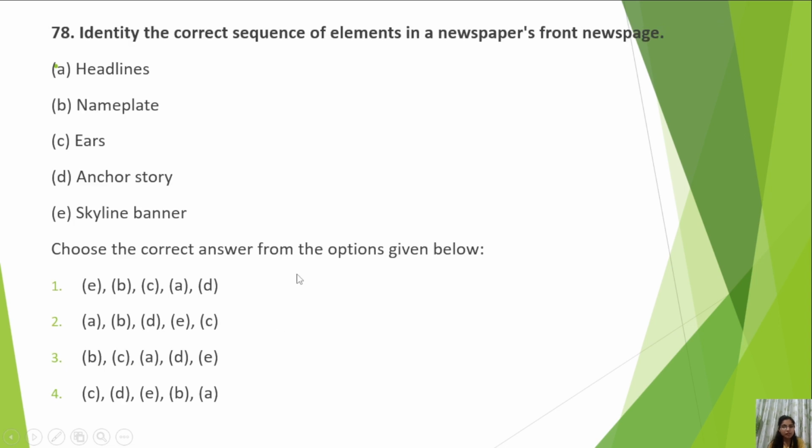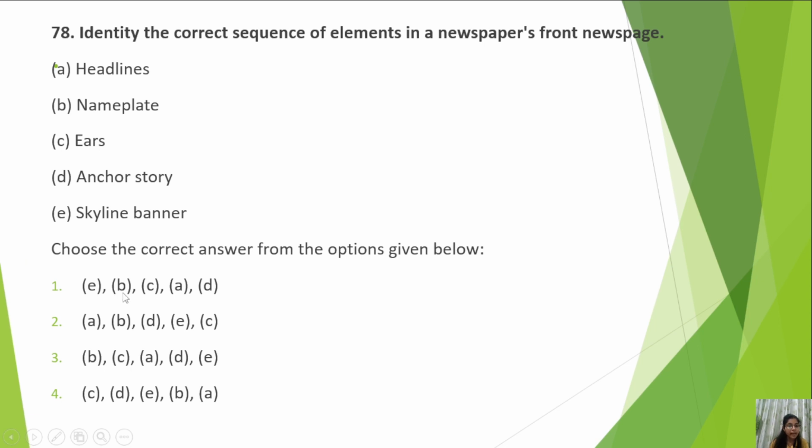Then identify the correct sequence of elements in a newspaper's front page. If you know the layout of a newspaper, if you know what the elements in a newspaper are, then maybe you can reach the right answer here. Headlines, nameplate, years, anchor story, skyline banner. See, the skyline banner, the skyline headline, is such an important headline. For example, if a prime minister died, or if a terrorist attack has happened in the country, it is so important that it is placed even before the title of the newspaper. So the correct sequence would have E first.